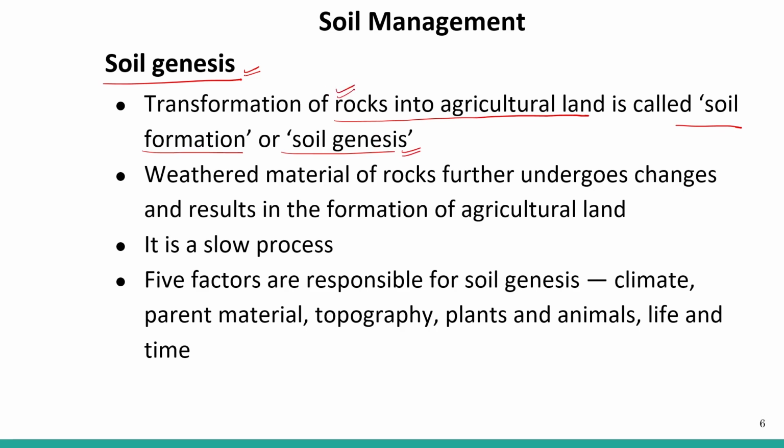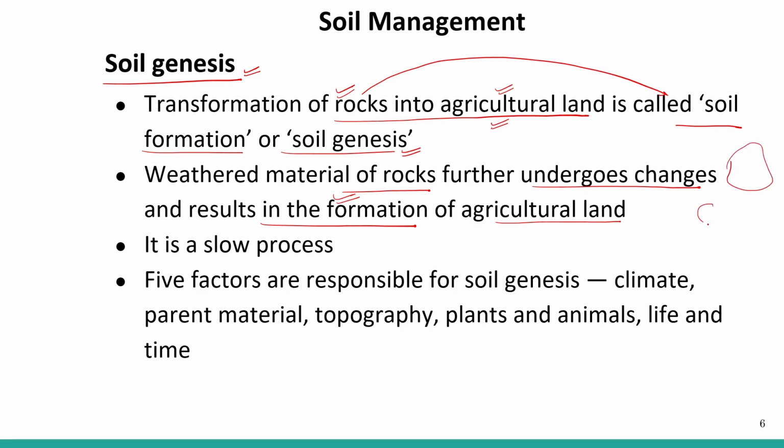Earlier there is a rock, and it changes to soil, which is suited for the formation of agricultural land, and it is required for growing crop plants. So the weathered material of rock further undergoes changes and results in the formation of agricultural land. I have just discussed that there is a rock, then pieces of rock, then pebbles, then soil along with small pebbles, and then proper soil.